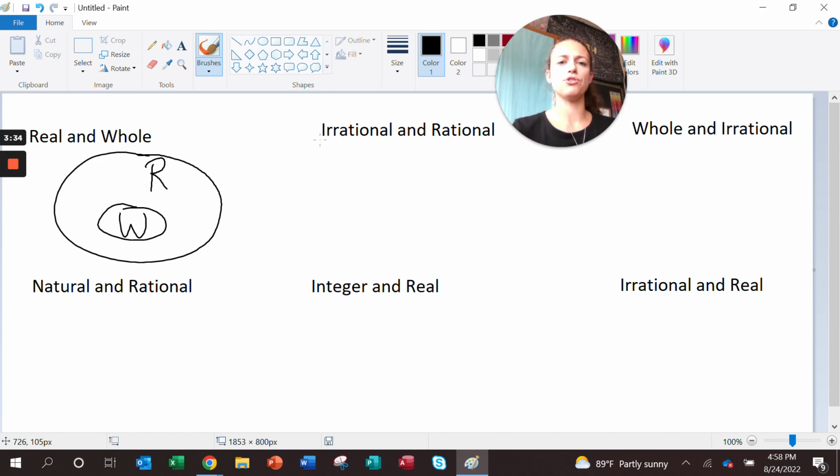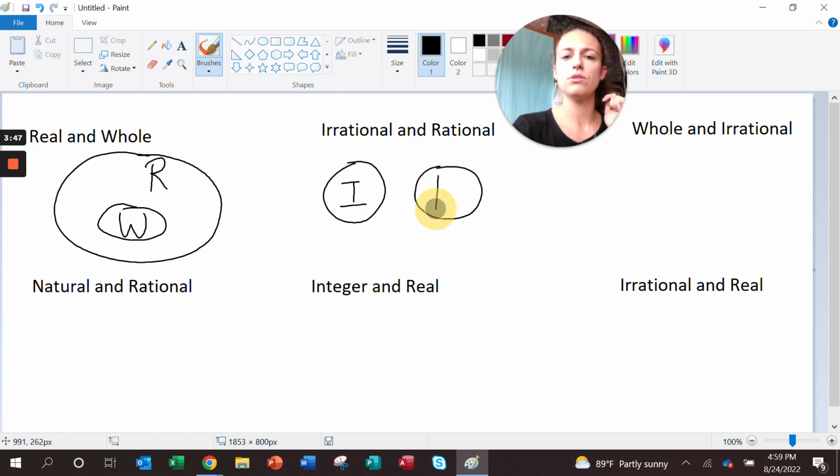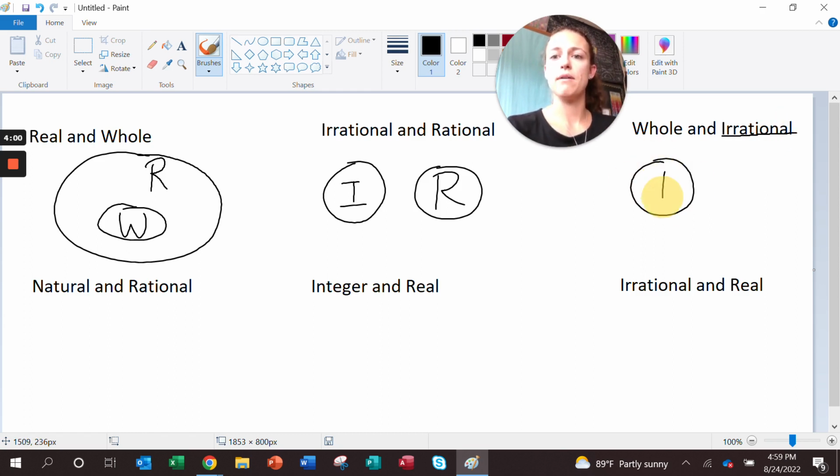Next up, we have irrational, so the cherry on top, and then rational, that biggest category. But remember, they were very different from each other. So this time, irrational is going to have its own circle, and rational is also going to have its own circle because they are not related to each other whatsoever. Whole and irrational. Again, I see irrational. Those are the cherry on top, so they will get their own circle. So we have irrational numbers, and we have whole numbers, two separate circles.